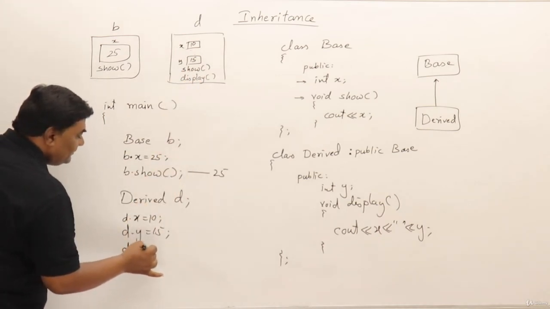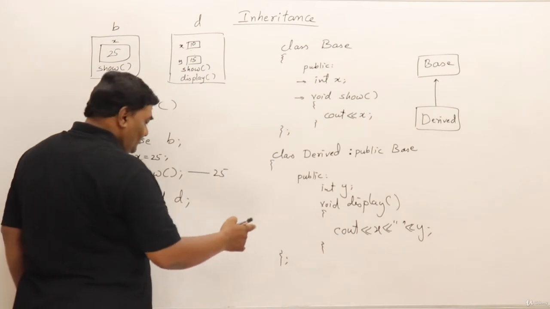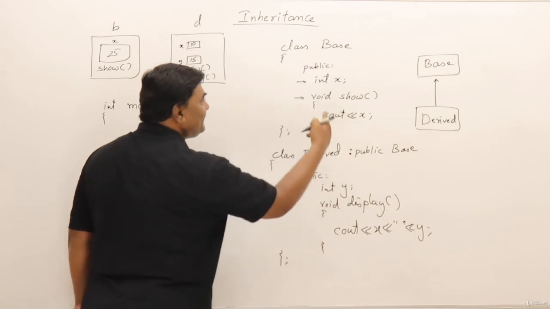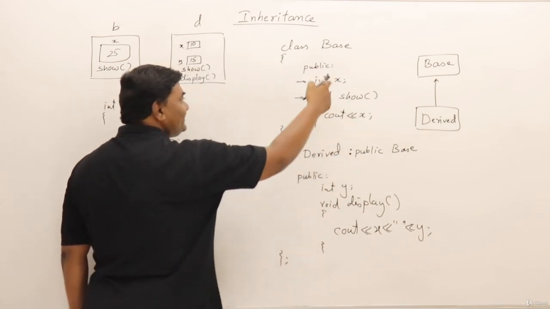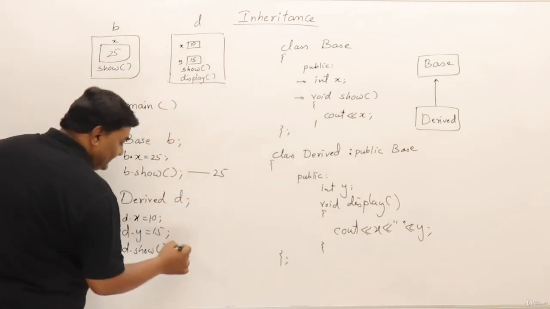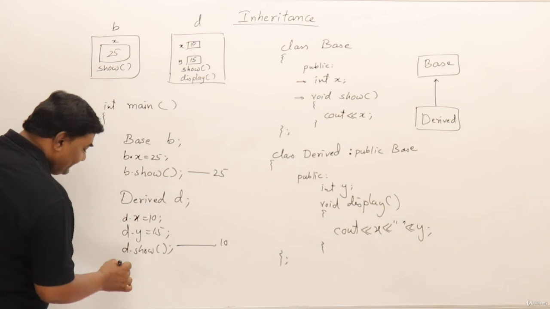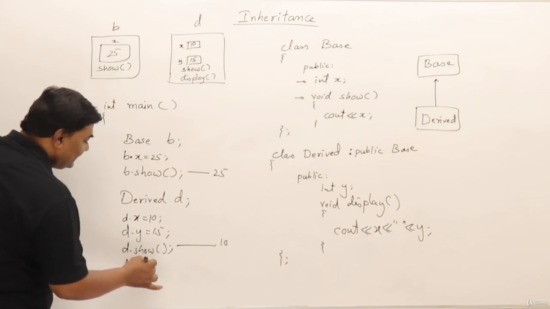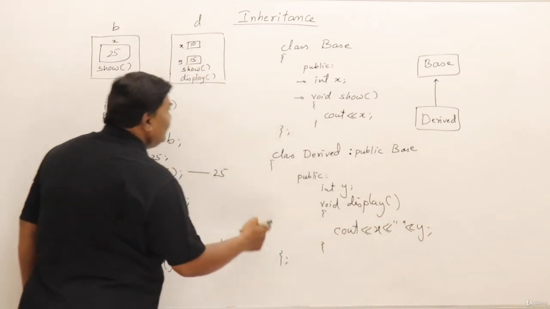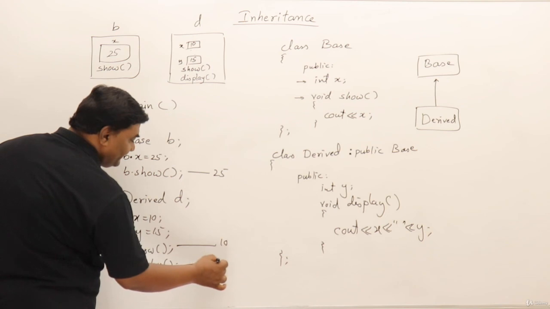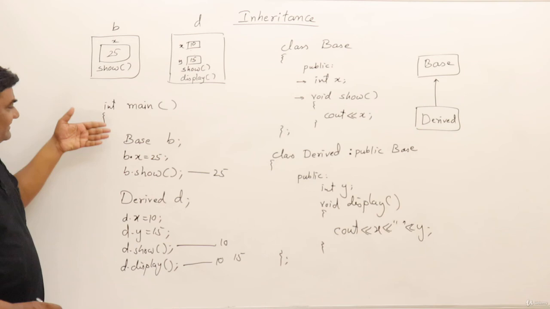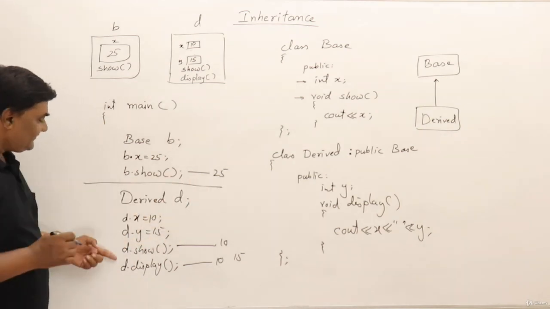Can I call this function show? d dot show, what will it display? Which function will be called? I am saying d dot show. d is an object of derived class, but show is not there. Show is present here in base. So this will be called, and it displays the value of x. This x will be called upon that d, so it will display 10. Then if I say d dot display, it will display these two values, x and y. So x is 10 and y is 15. So the output will be 10 and 15. So here I have objects of base class and object of derived class.